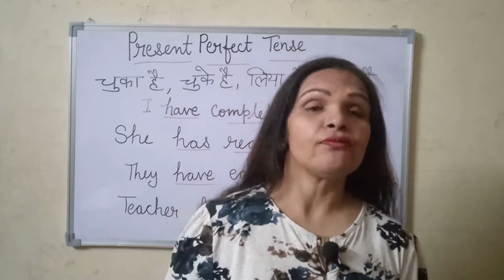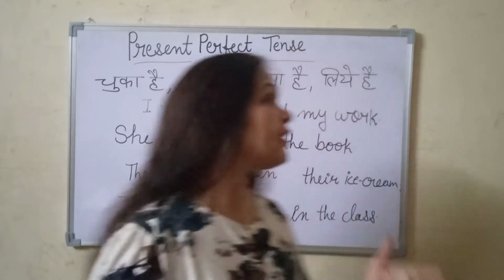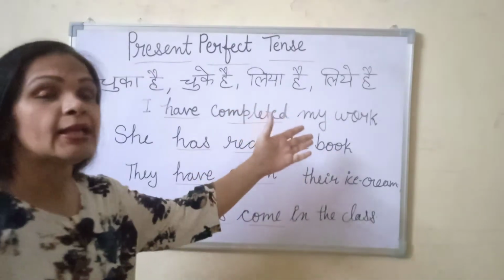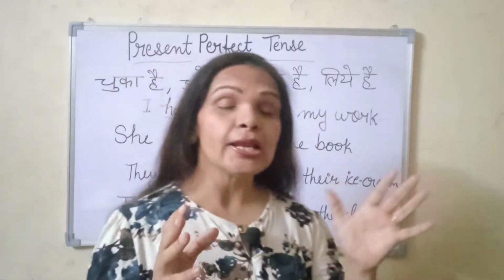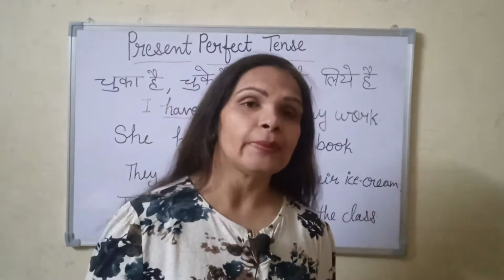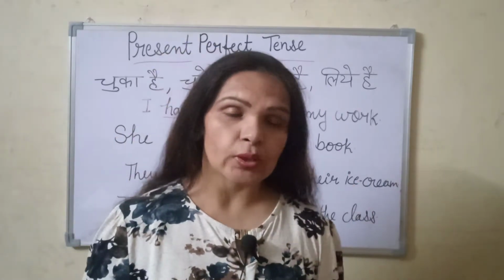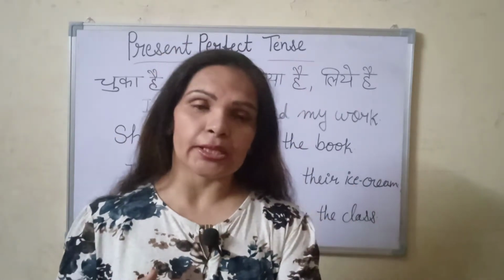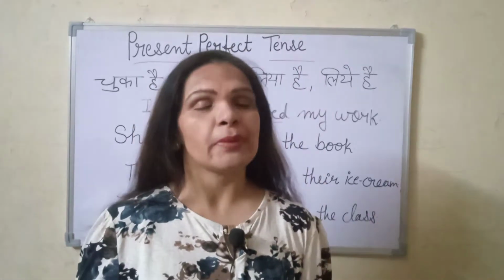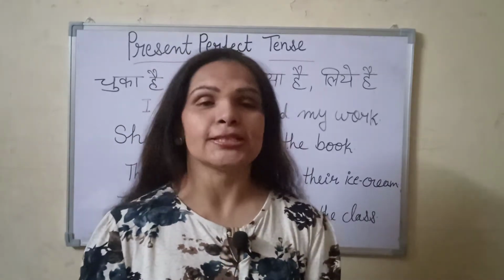To identify, if we see the Hindi sentences, we find these words: चुका है, चुके हैं, लिया है, लिए हैं. These words come at the last of the Hindi sentences. For example, मैंने अपना काम कर लिया है, वो अपना काम कर चुके हैं, मैंने कविता याद कर ली है, क्लास में मैडम आ चुकी हैं या क्लास में मैडम आ गई हैं. So this is the identification of Hindi sentences.